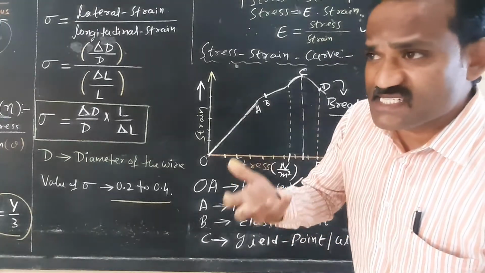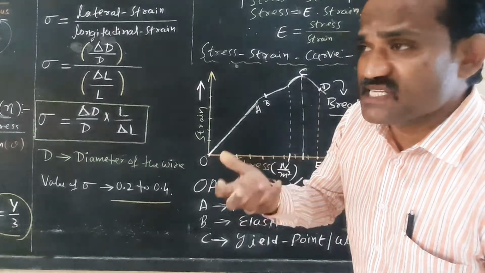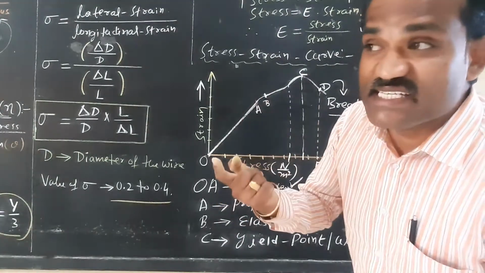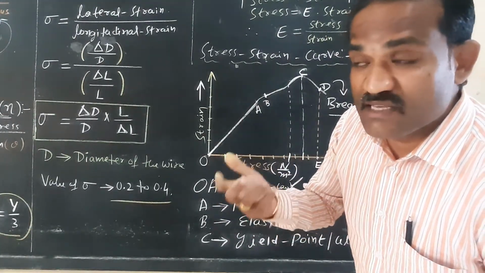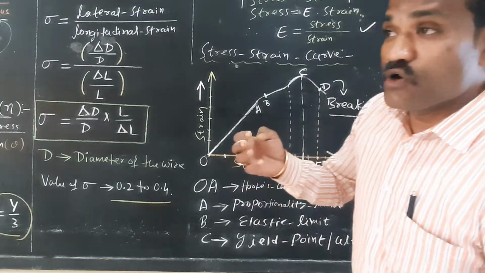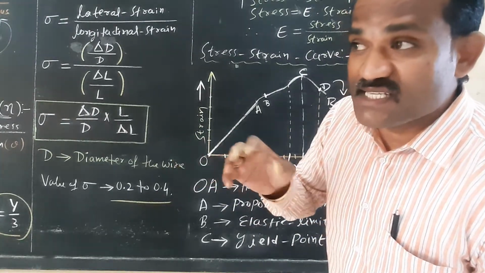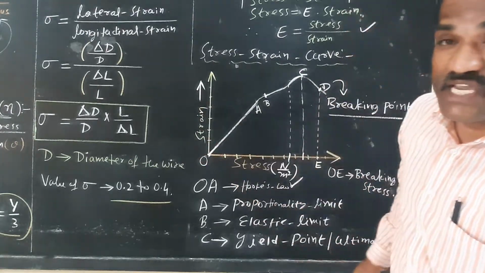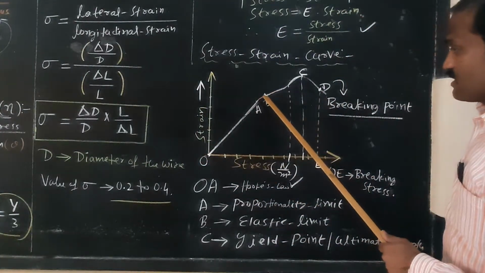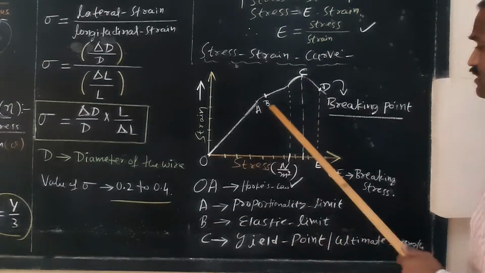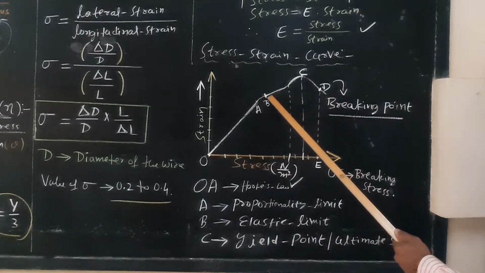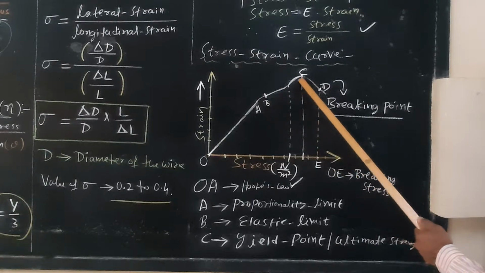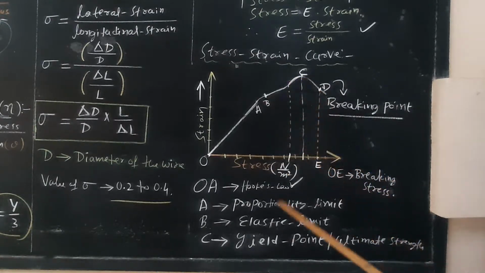Beyond A, if you increase the stress, definitely there is an increase in the length of the wire up to B. So if you remove the load, if you remove the stress, again the body will come back to its original shape and size. That is called, B is called elastic limit. Further increase in the stress, look carefully from B to C. So what is C?